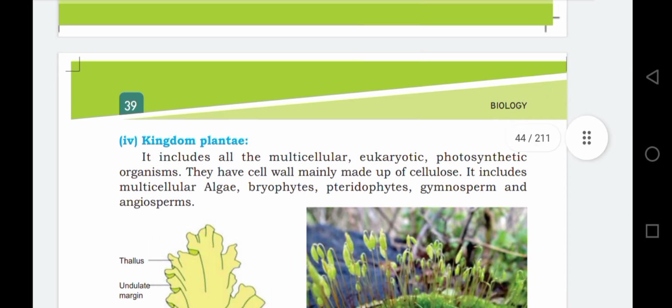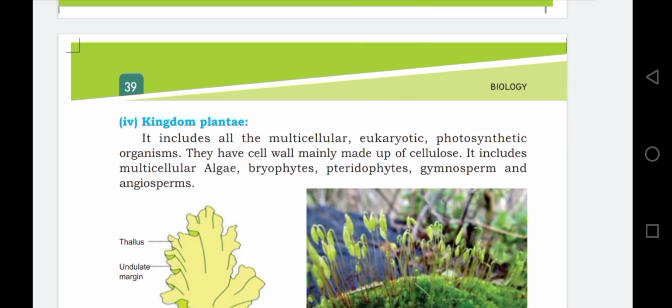Four is the kingdom Plantae. It includes all the multicellular, it means many celled organisms. Eukaryotic. It means their cells have the true nuclear membrane and the cytoplasmic organelles have membrane bound structures. And the kingdom Plantae are photosynthetic. Photo means light, synthetic means to prepare.